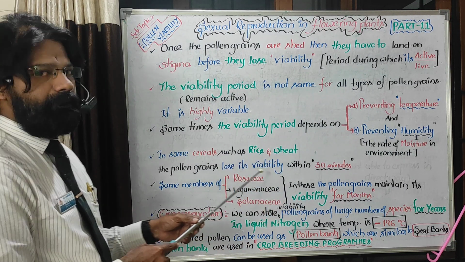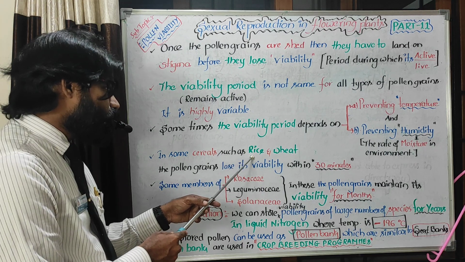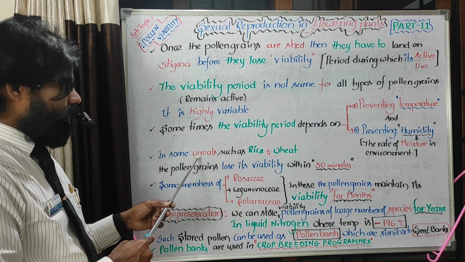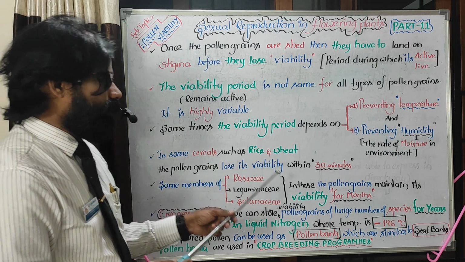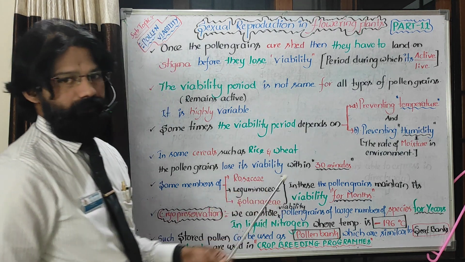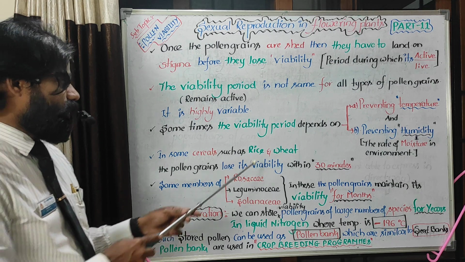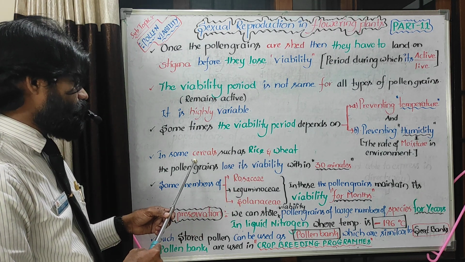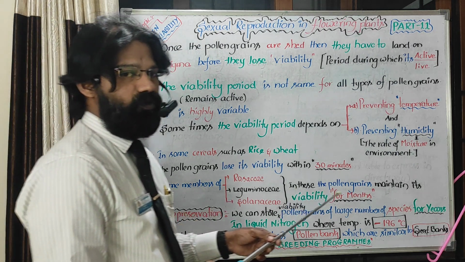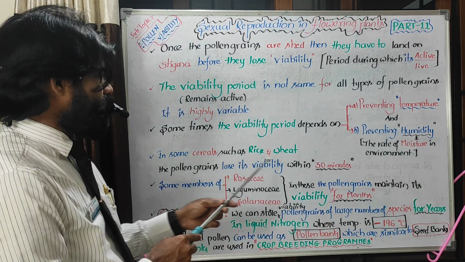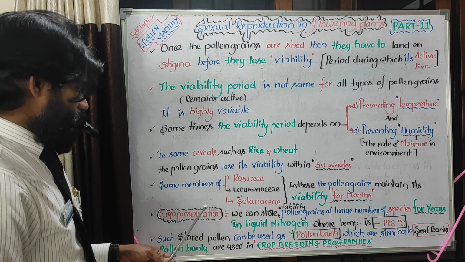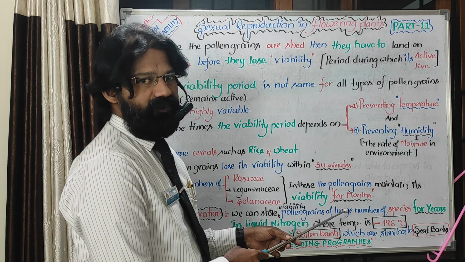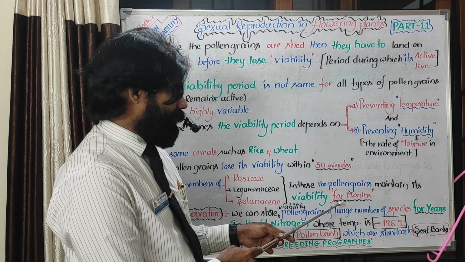Then the viability period for rice, wheat, or cereals. He will ask, the viability period is less than 30 minutes in the following. If option A is rice, option B is wheat, option C is cereals, and option 4 is all the above, then we need to go for all the above. Next, the viability period for months.